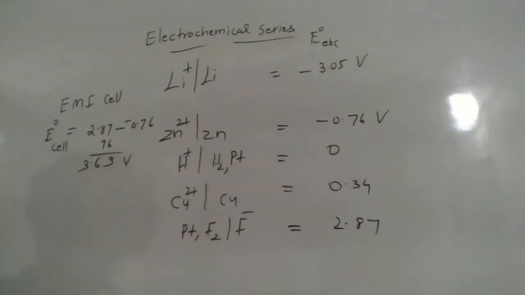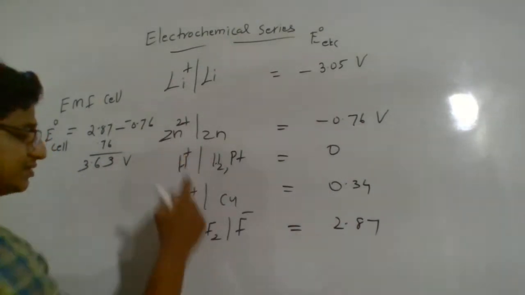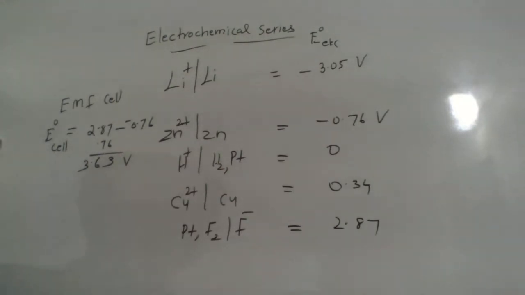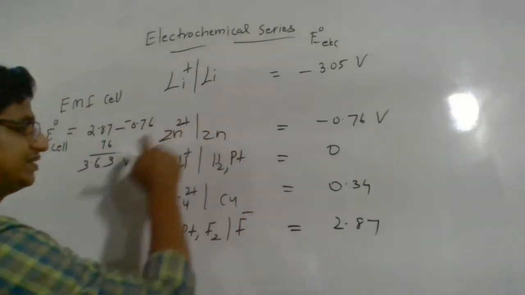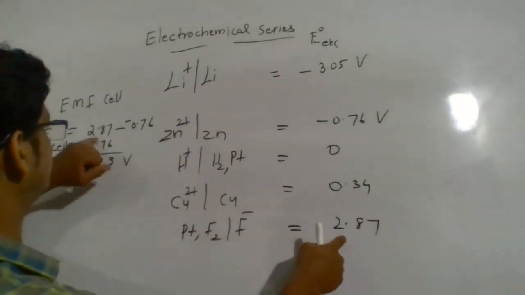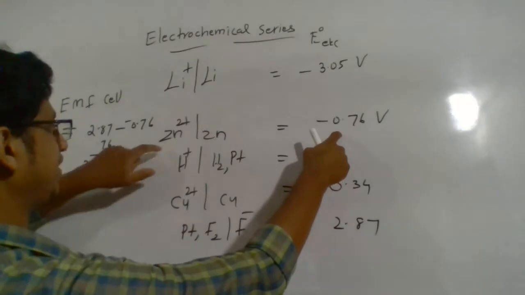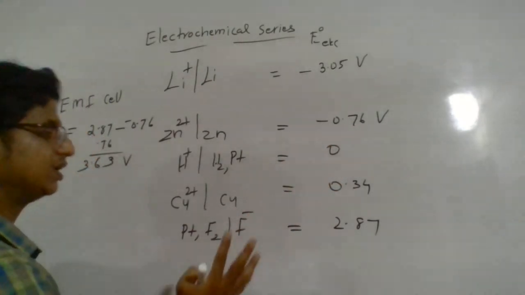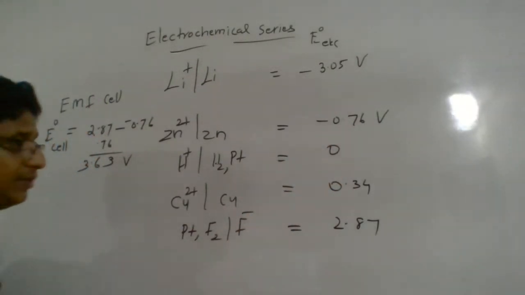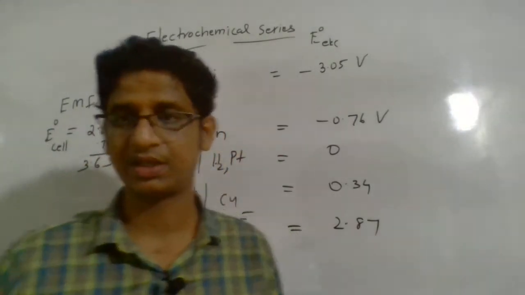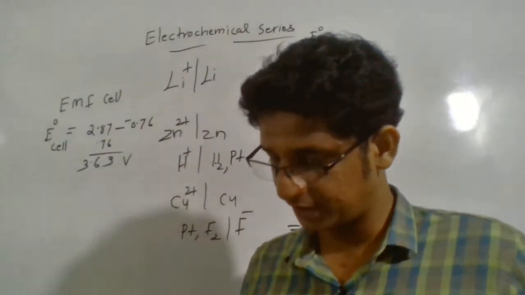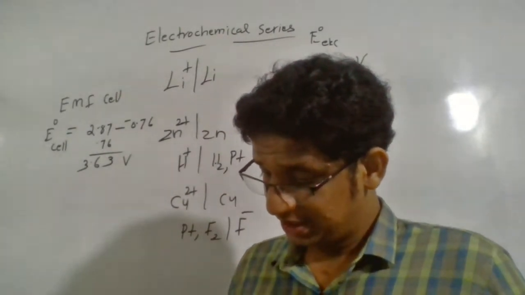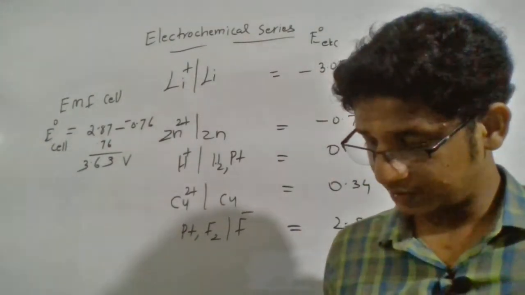So 3.63 volt will be the EMF of this particular cell if you made a cell between zinc and fluorine. How do we measure it? The EMF of the cell has the equation E0 cathode minus E0 anode. E0 cathode value is 2.87, E0 anode value is minus 0.76. If you subtract it, always remember the EMF of the cell will be positive. That's the way you can compare the reduction potential values of two different electrodes and find the cell potential of that particular cell as well.